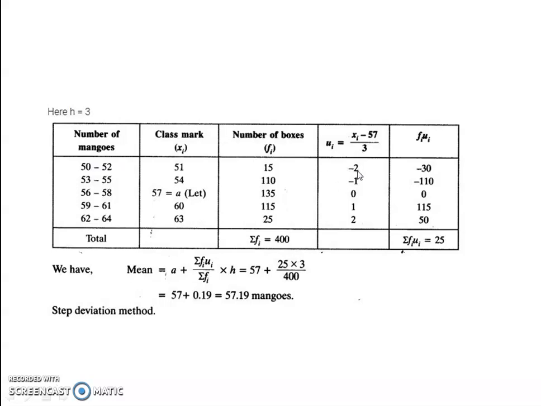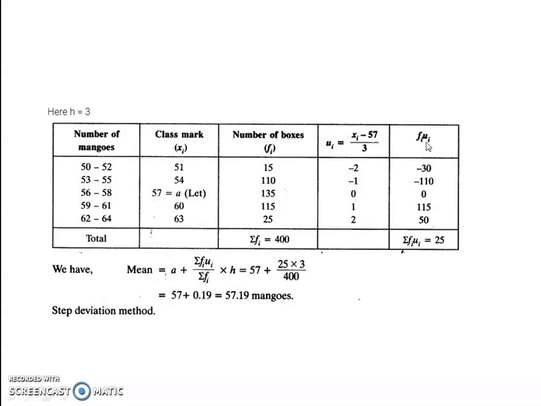Now di by 3. Here you got minus 6 by 3, minus 2. Minus 3 by 3, minus 1. 0 by 3, 0. Here 60 minus 57 was 3. 3 by 3, 1. 63 minus 57 was 6. 6 by 3, 2.